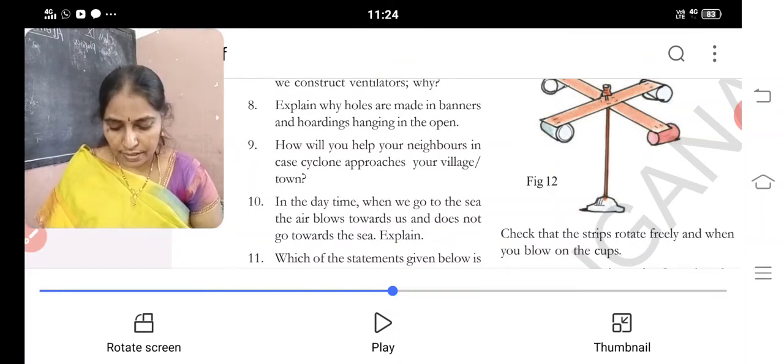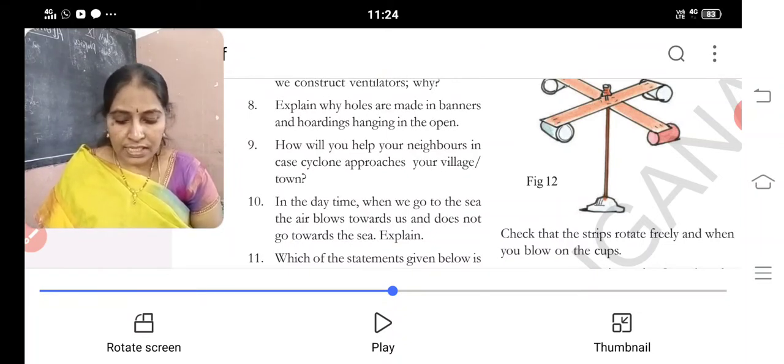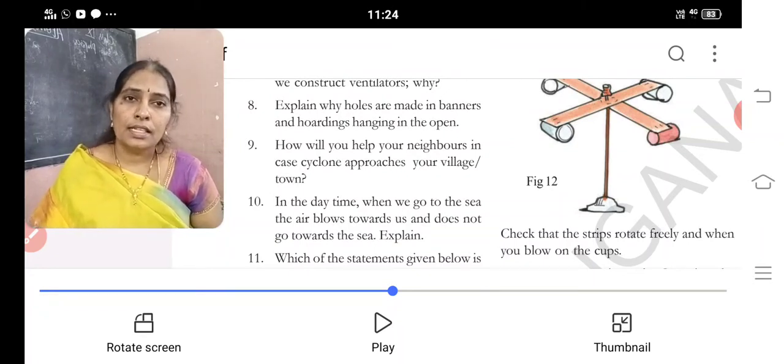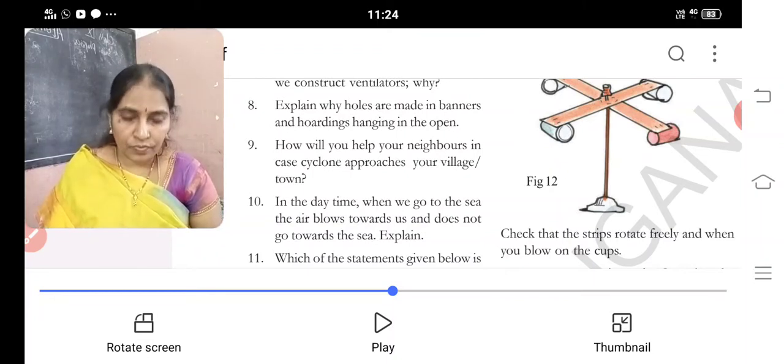Second point, this can create a sea breeze, which is a gentle breeze blowing into the land.